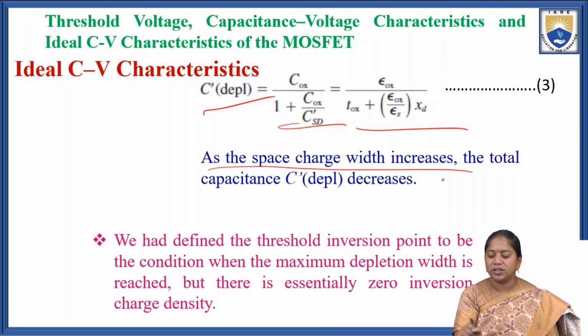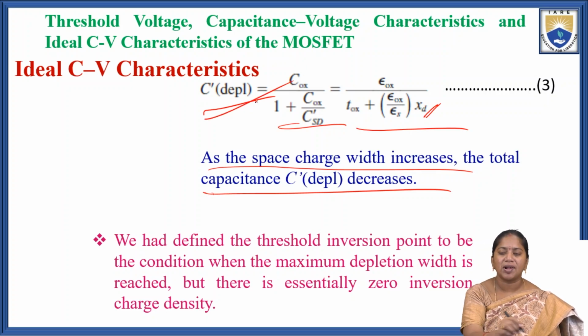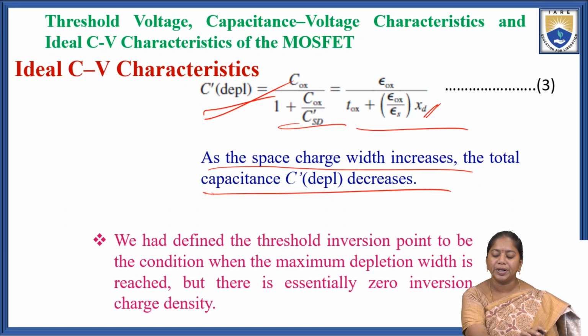As the space charge width increases, the total capacitance C dash changes. Here the space charge width XD is in the denominator. If you increase the XD value, then the total depletion capacitance will decrease. If your space charge width increases, the total depletion capacitance value will decrease.